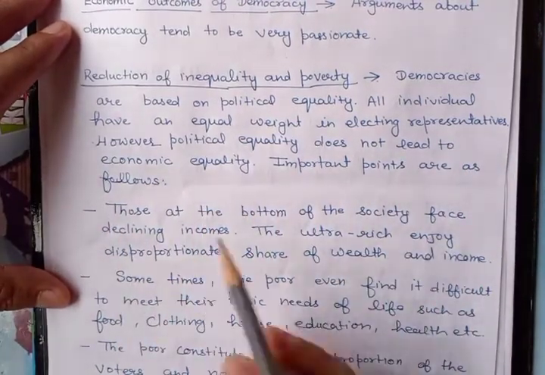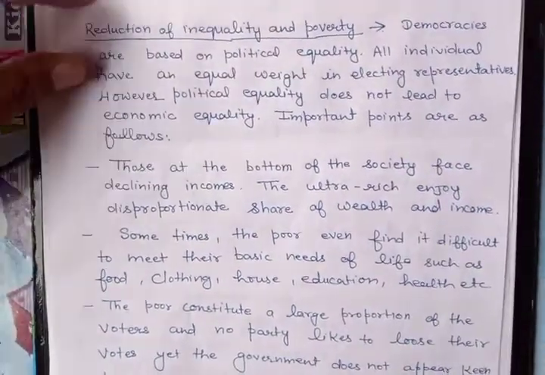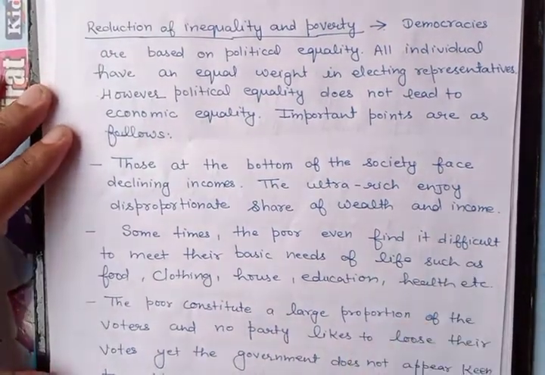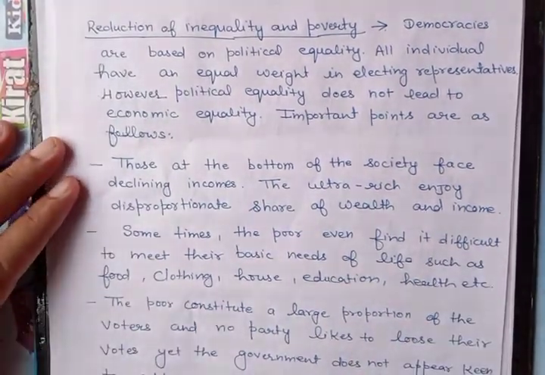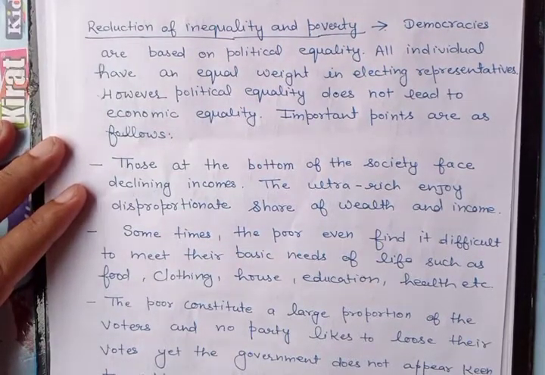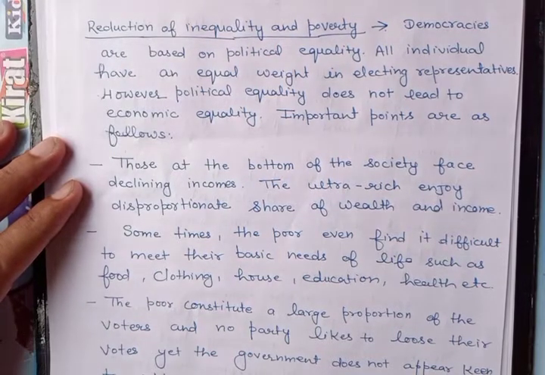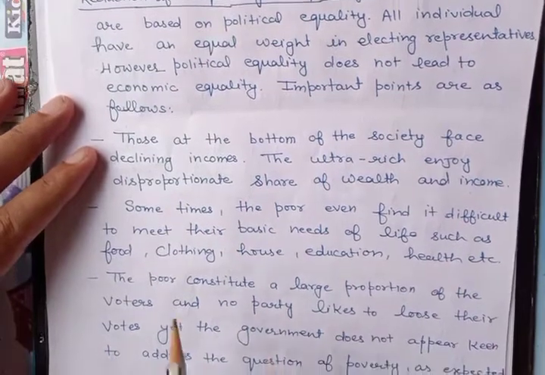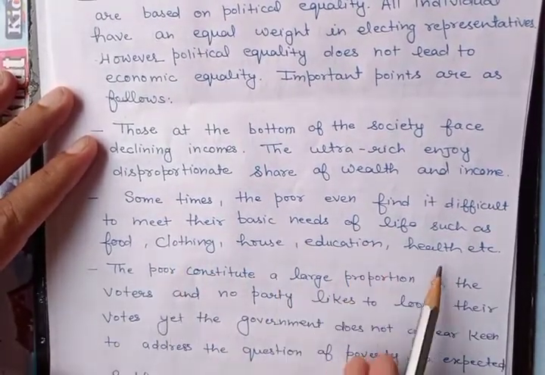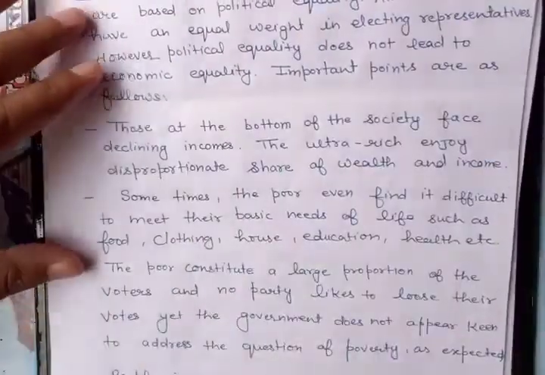Important points are as follows. Those at the bottom of society face declining incomes. The ultra rich enjoy a disproportionate share of wealth and income. At present in our country India, the rich become richer and the poor become poorer, and there is a wide gap between the rich and the poor. Sometimes the poor even find it difficult to meet their basic needs of life, such as food, clothing, house, education, health, etc. What is the condition of poor people in our country India?